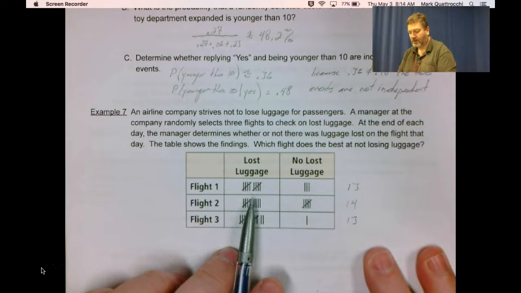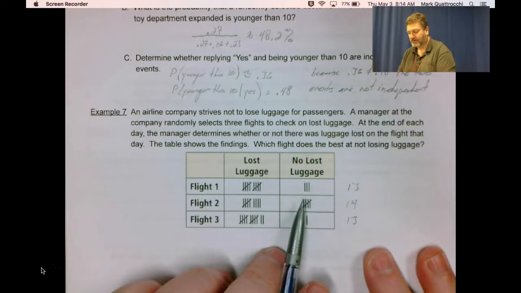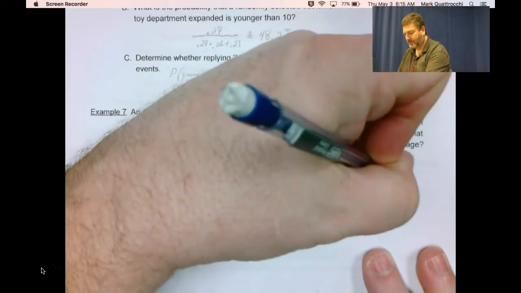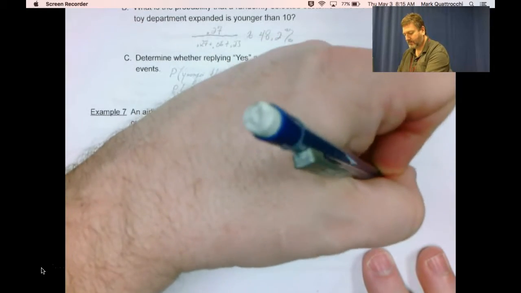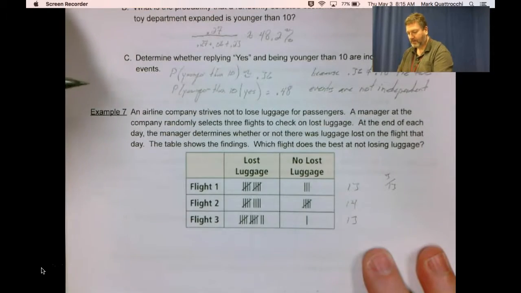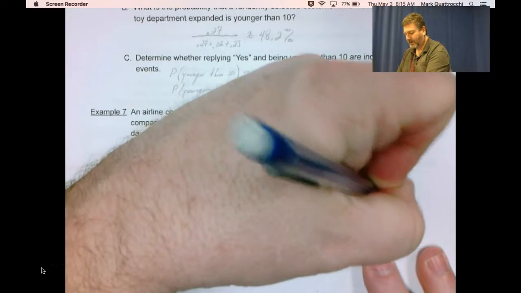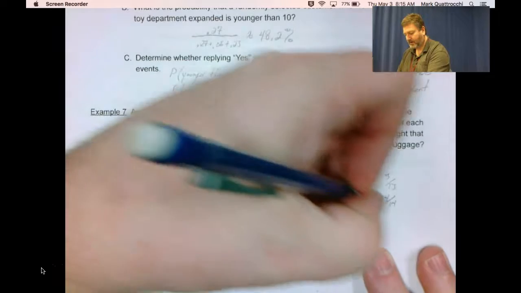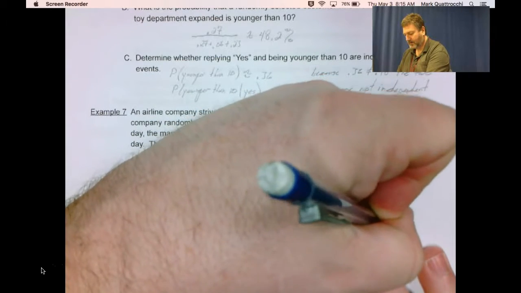No luggage lost in flight 1 is 3 out of 13. Flight 2 is 4 out of 14. And in flight 3 is 1 out of 13.